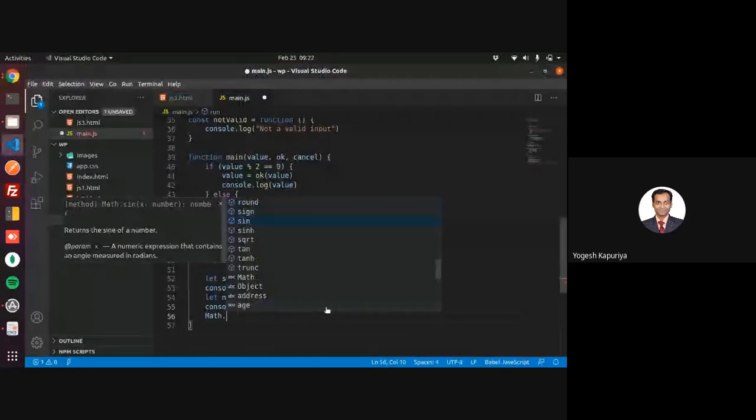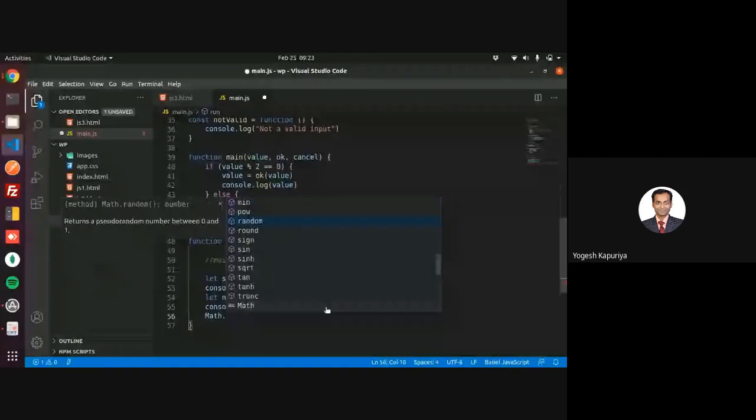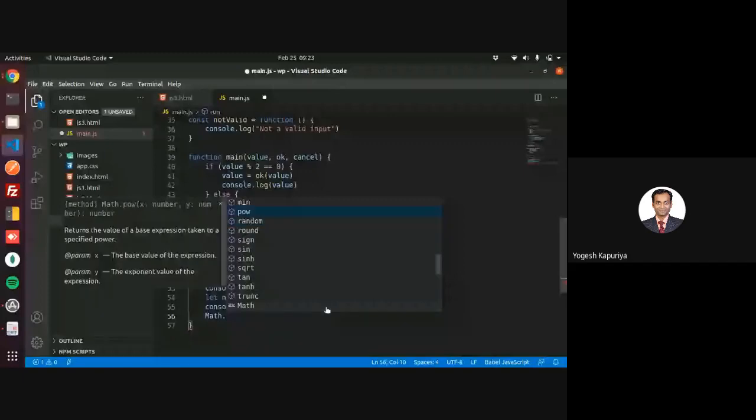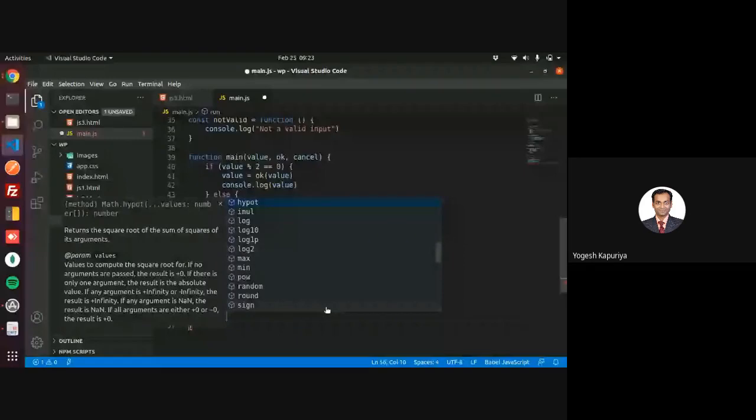sinh, square root, tanh, tan inverse, sin inverse, truncate, random, and the power function. Random will generate a random number between 0 and 1. So whenever you are required to generate some random numbers, this function is used. Power, minimum, maximum, log to the base 2, natural log, log to the base 10. So there are many math related functions you can use.